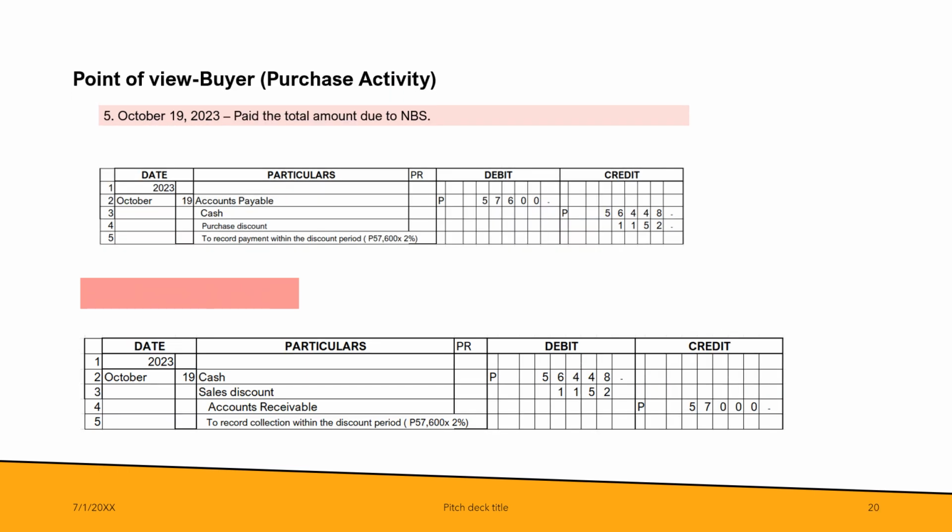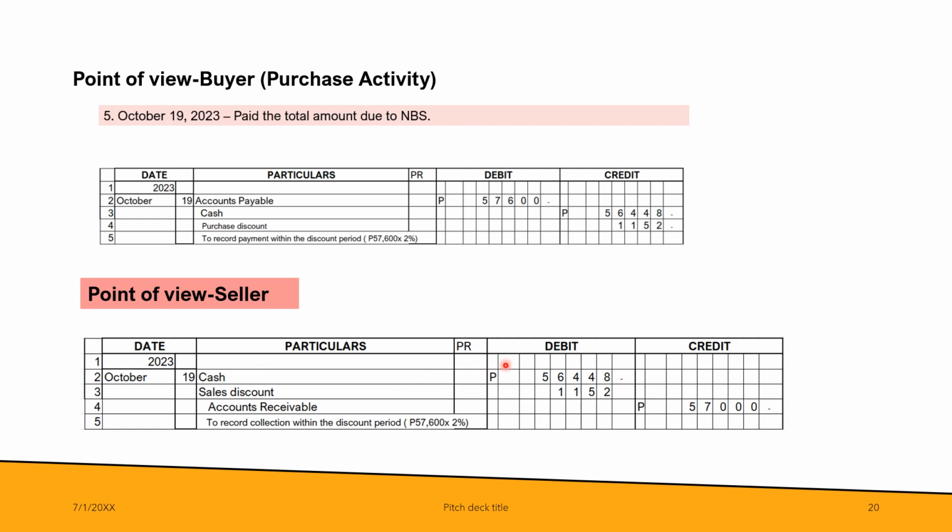Next transaction is related to payment of the buyer to the seller in full. We have here the entries for that transaction. If you were the purchaser or the buyer, you debit accounts payable, you credit cash, and you credit purchase discount. For the seller, what will be the entry?